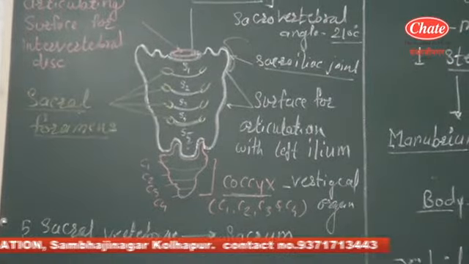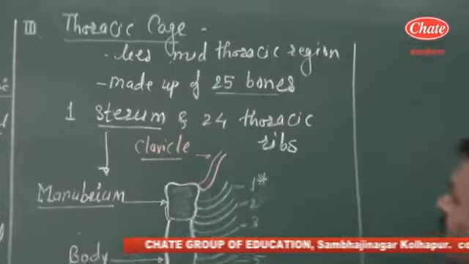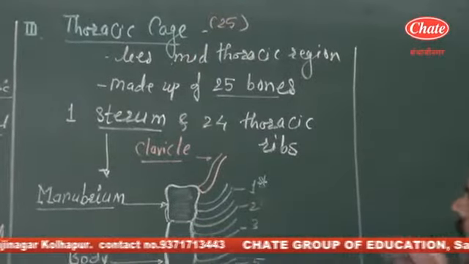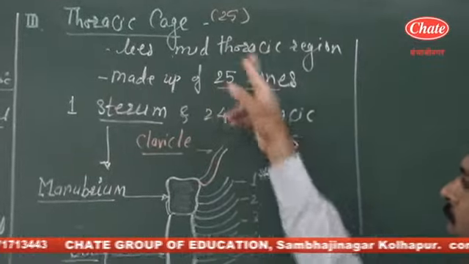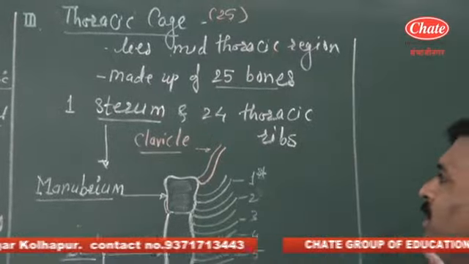After the vertebral column, the next third component of the axial skeleton is the thoracic cage. This thoracic cage is made up of 25 bones, and these 25 bones are of two types. One is the sternum, a flat bone, and 24 are the thoracic ribs.